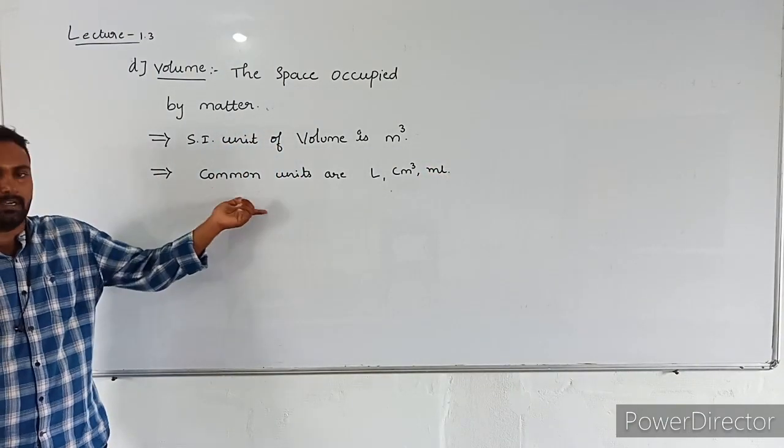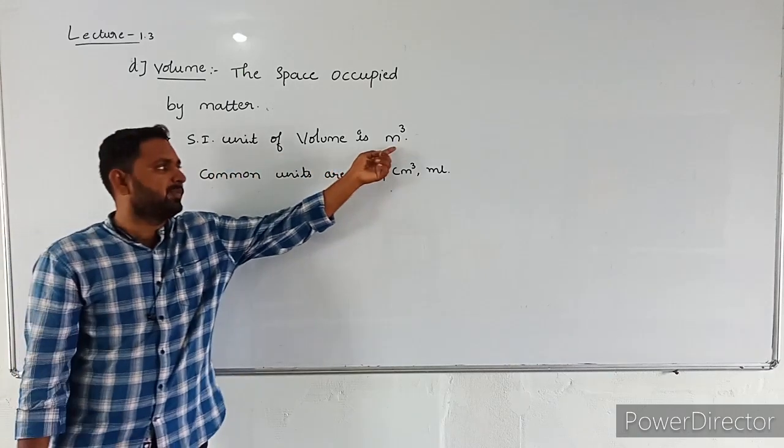These are the common units, but the SI unit is cubic meter.